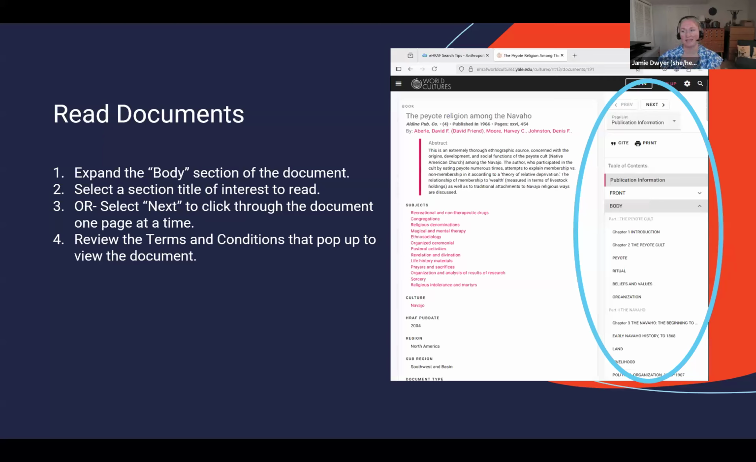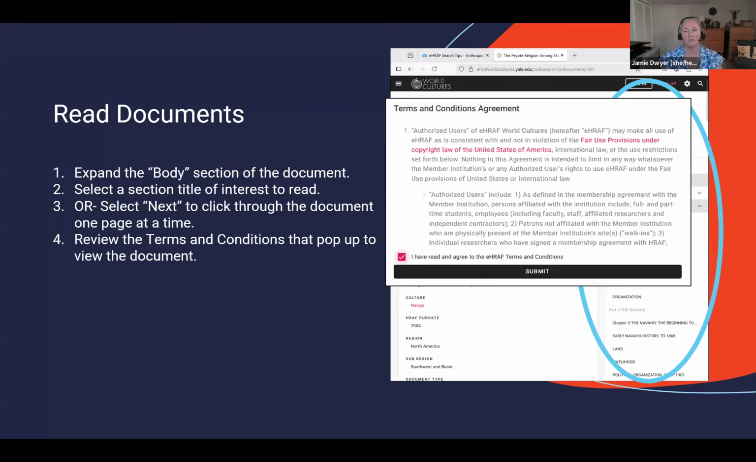We're on the document landing page where you'll now see ways to navigate through the document. So there's a previous or next option if you want to just flip through the pages of the source. There's also a table of contents. I recommend using this, expanding the body section if you can, and then clicking into the sections that make most sense to you based on what you're trying to research. You'll probably have to agree to the terms and conditions agreement before you are able to actually view the document. But when you do, it will look like this.